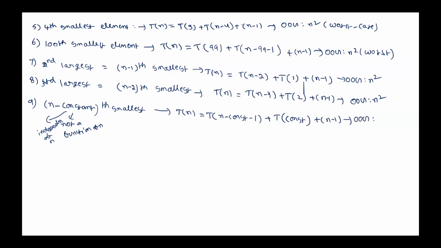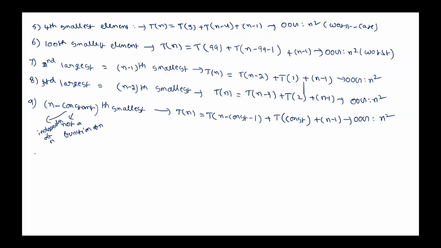It is also n square. If you want, you can replace with any constant. It is also n square. That means, is it only the case where the array is in sorted order or reverse sorted order? Are these the only two cases in which Quicksort takes n square time, or are there different cases where it still takes n square? There are many cases in which it takes n square amount of time.